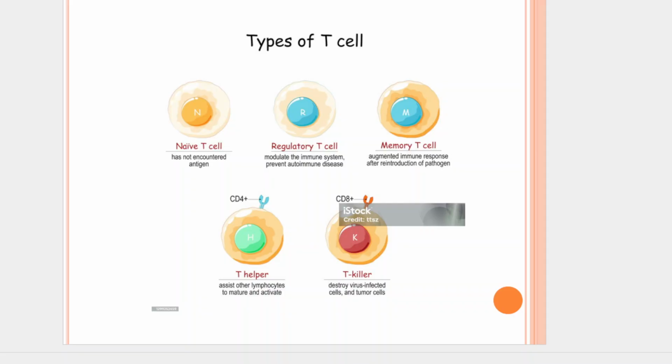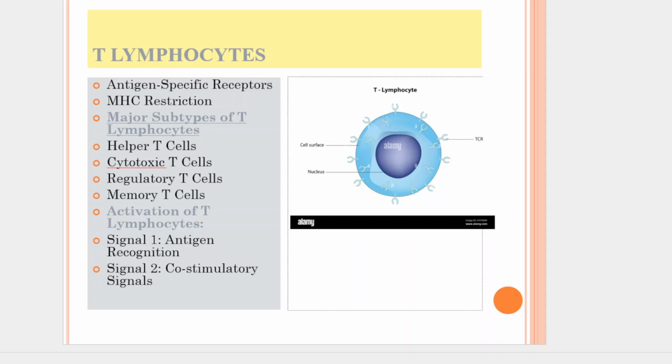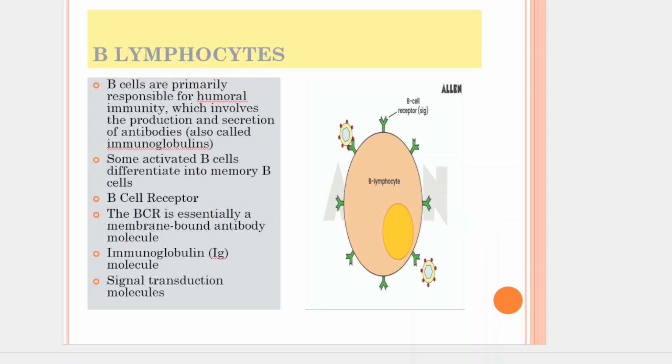For the activation of T lymphocytes, the T cell requires two crucial signals from antigen presenting cells. Signal 1 is antigen recognition. The TCR on the T cell must bind to the specific antigen peptide presented by an MHC molecule on the antigen presenting cell. Signal 2 is the co-stimulatory signal. The T cell must receive additional co-stimulatory signals from the antigen presenting cells. Once activated, T cells undergo proliferation to generate a large population of antigen-specific effector and memory T cells, and differentiation into their specialized subtypes.